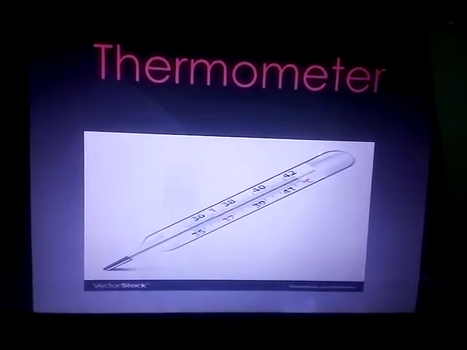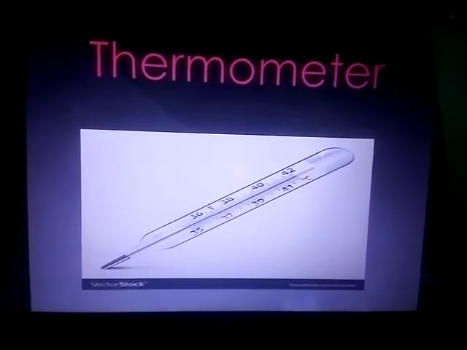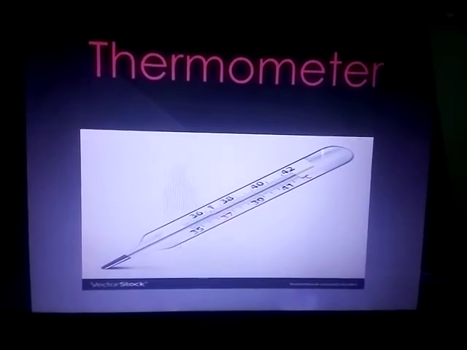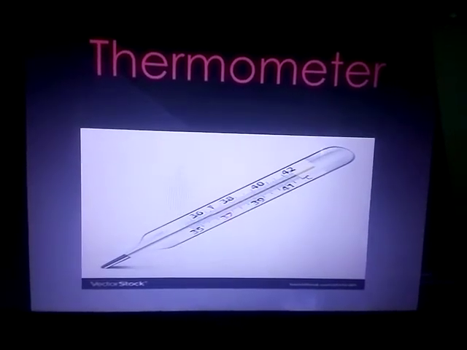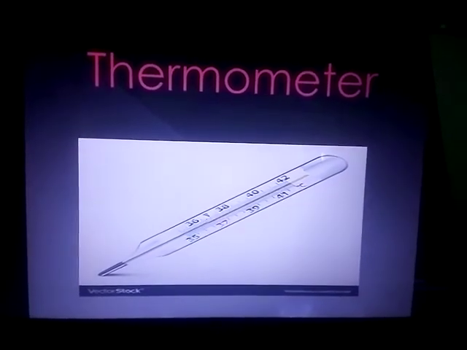Our body temperature is 36.7 degrees centigrade. How would you know that it is 36.7 degrees? Using this thermometer, you can calculate that value. Okay students, we will see it in the next class.